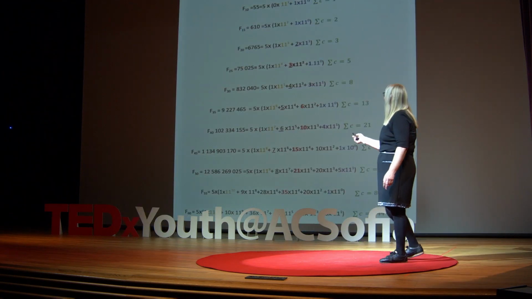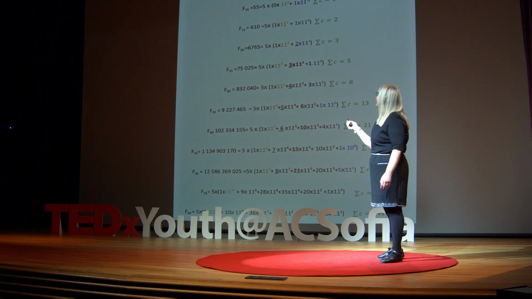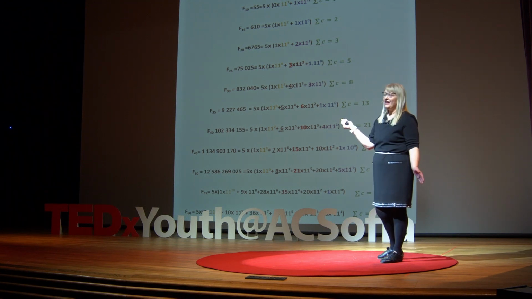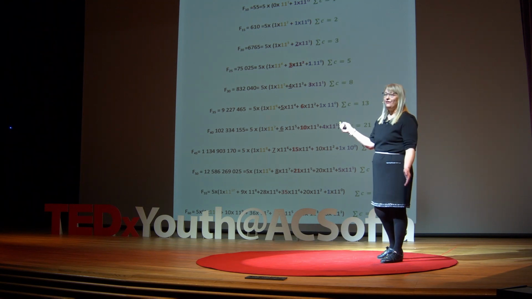Let me show you. For example, the fifth element of the Fibonacci numbers, which ends in 5, is 5. So it can be produced as 5 times 11, but the degree here is 0, and 0 is, of course, an even number. What about the second element? This is the 10th element, and it is 55.